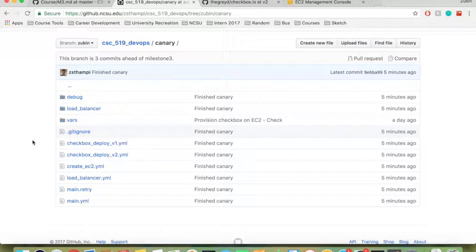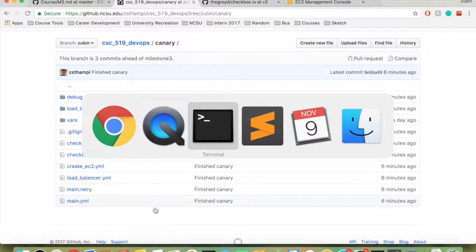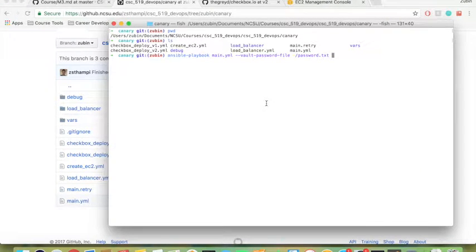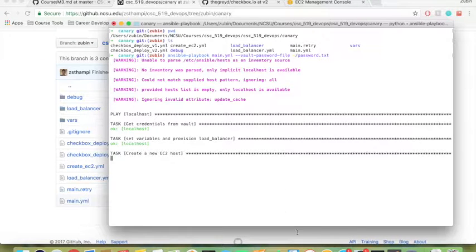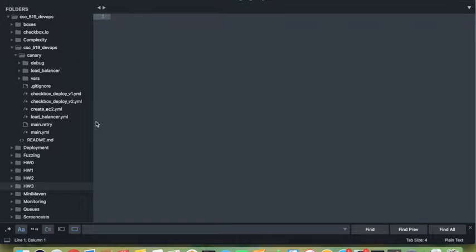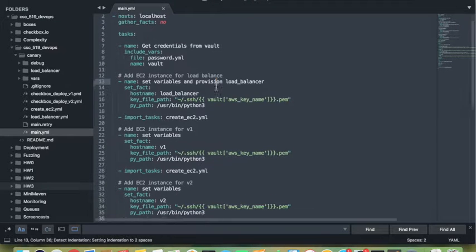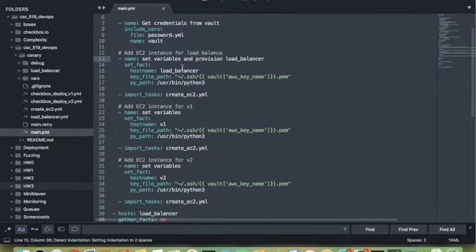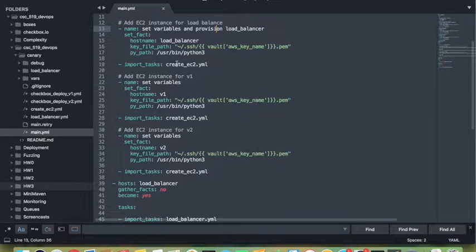This is the repository. I've tried to modularize the code and split it up into various YAML files. Main.yaml is the first script that gets executed. Let me start the script execution, then I'll take you over the parts of the script briefly. The first thing this does is get the credentials from the vault, and it creates a couple of EC2 instances.